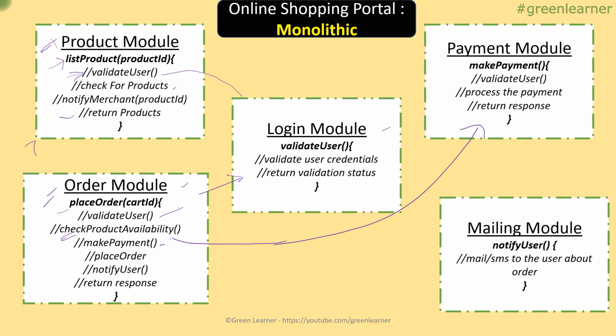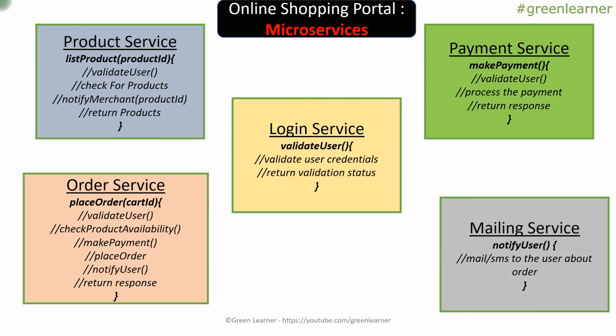So see the ease of coordination, the ease of communication that we have in the monolithic application, because everything is in one application and we do not have to go anywhere, and all of these modules are written in a single language. So it's easy to understand the requests and responses that the different modules pass to each other. But when we convert this monolithic architecture into microservices architecture, the product module is now the product service,